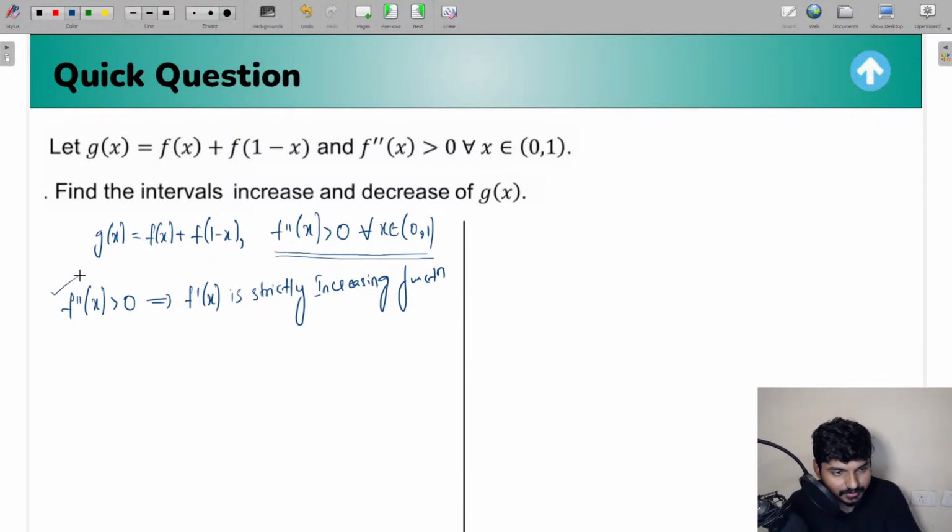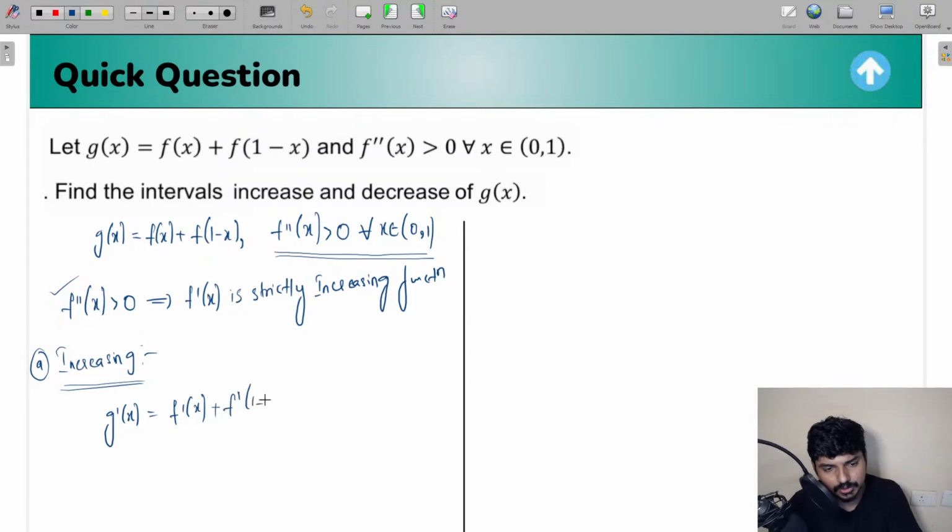So this is the first conclusion which we can make using the condition given. Now g of x is given, so let us find the first case here. Let us say case a. Let me find the interval in which g of x is increasing. For that, let me find g dash of x. It is going to be f dash of x plus f dash of 1 minus x into minus 1.